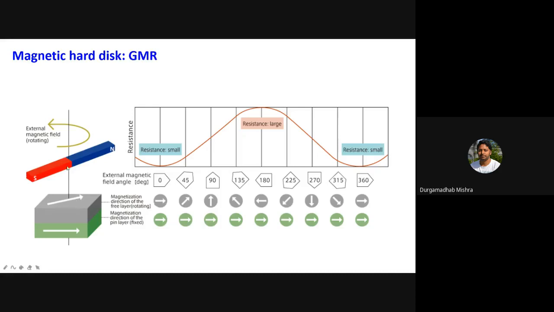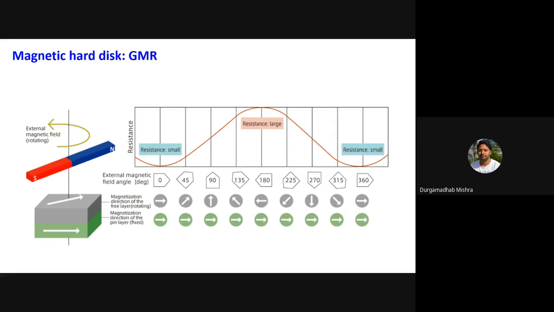In the typical design, you fix the magnetization of the bottom layer. The green one is fixed, and the top layer is able to rotate its magnetization.